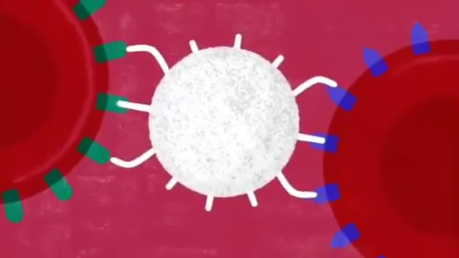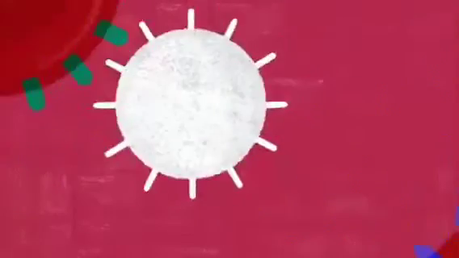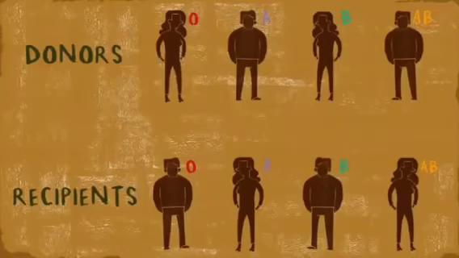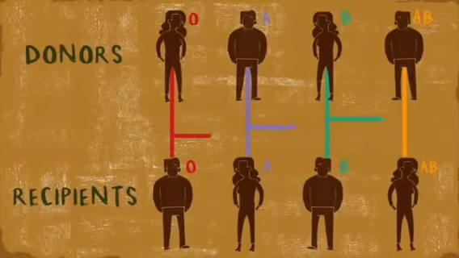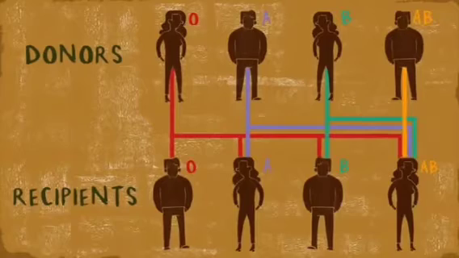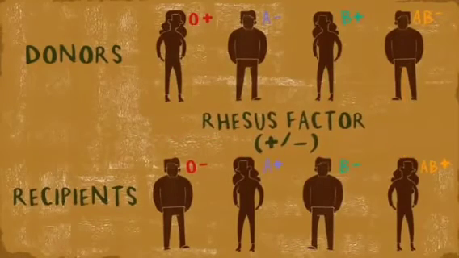For the O blood group, the absence of any type of antigen allows both A and B blood to survive, but O will not get other blood groups. But it is not as simple as that. Only the antigens are not responsible.